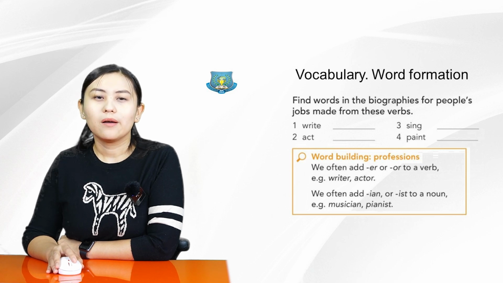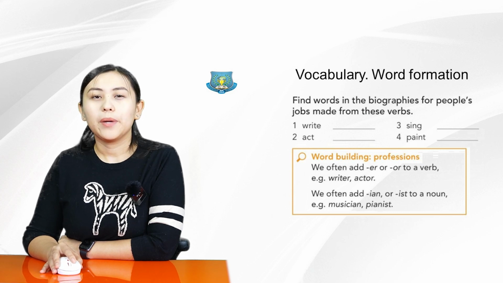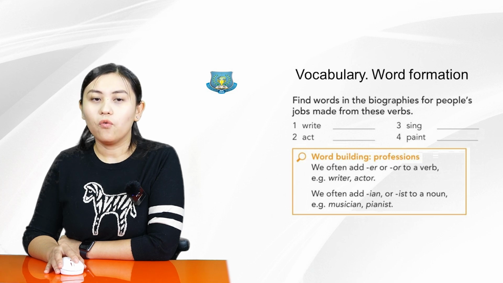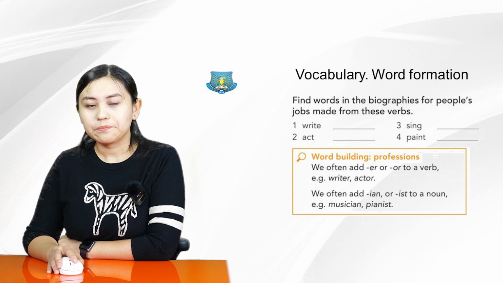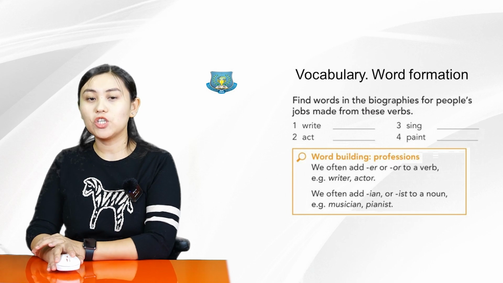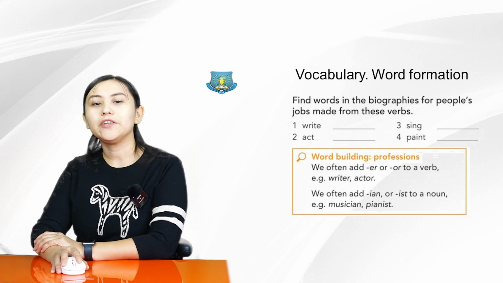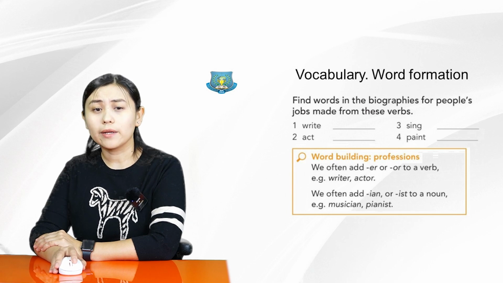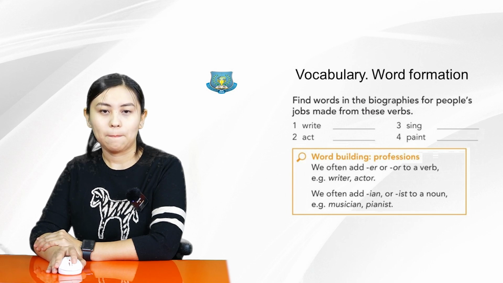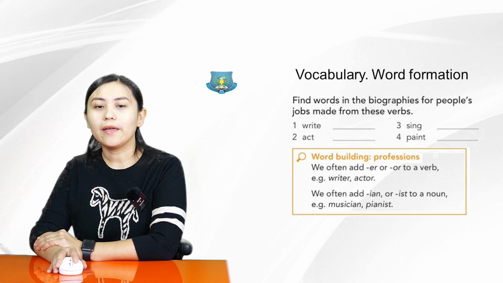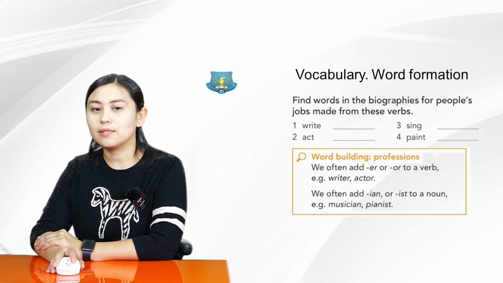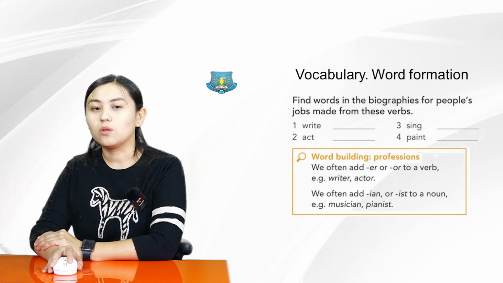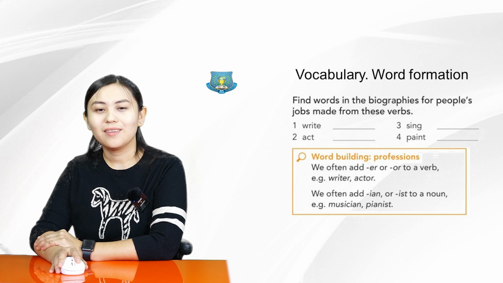For example, writer, actor, singer, painter. For jobs, we often add er or or to a verb. As I've mentioned, writer, actor. We often add ian or ist to a noun. For example, musician, pianist.